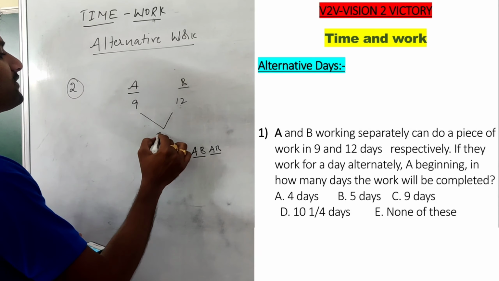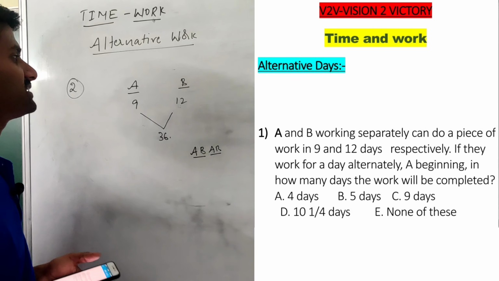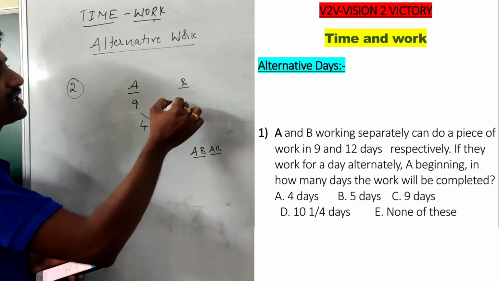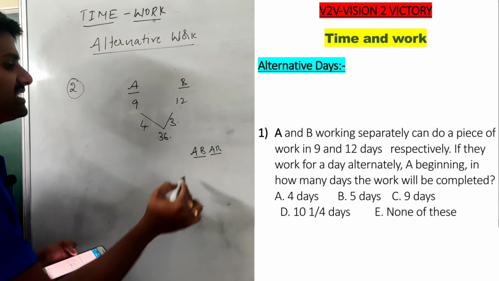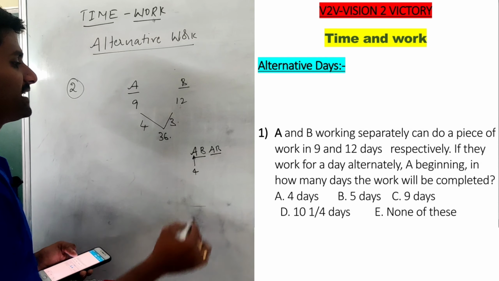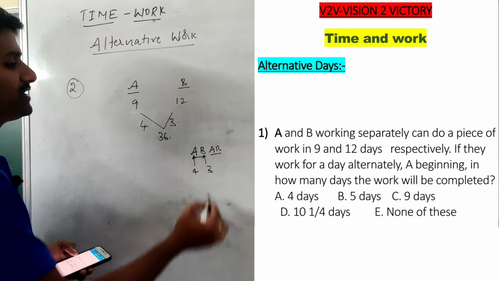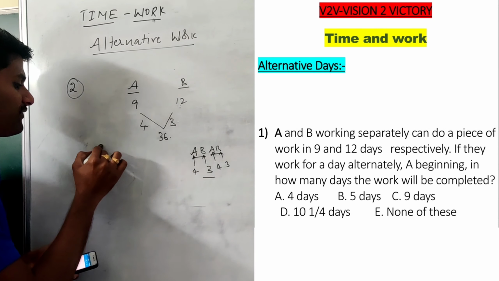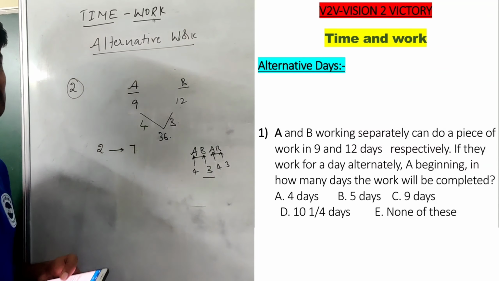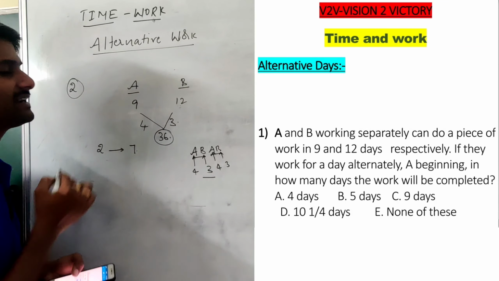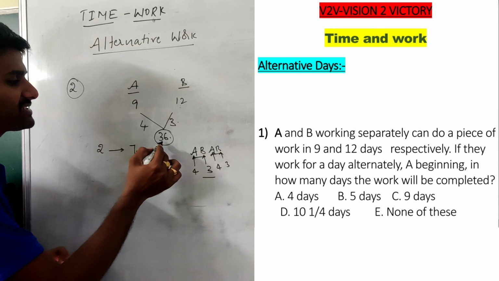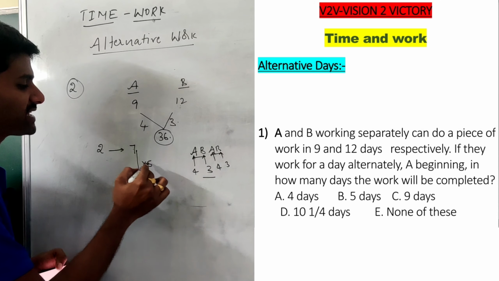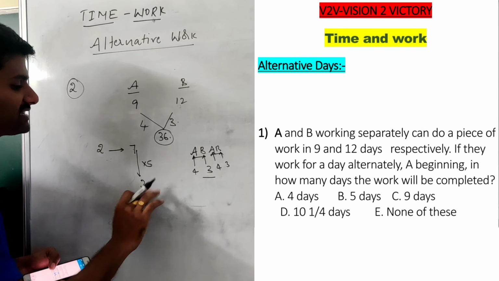See, first of all the total work is 36 units. Then A does it in 9 days, which means A performs 4 units per day. B does it in 12 days, which means B performs 3 units per day. Then it starts with A doing 4 units per day. Second day B completes 3 units. Third day A does 4 units, and B does 3 units, which means every 2 days they complete 7 units. But here we need to complete 36 units. See, 7 does not exactly divide 36. Then consider the nearest multiple. The nearest multiple means 7 fives are 35.